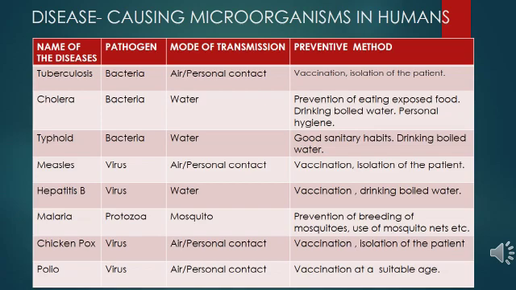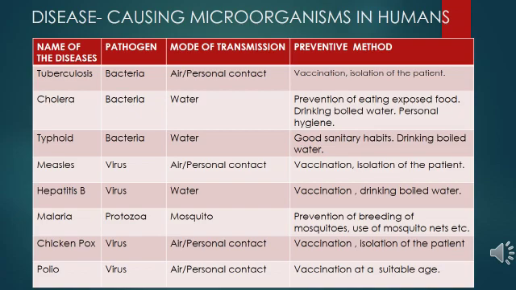Diseases that can be spread from an infected person to a healthy person are called communicable diseases. They are caused by pathogens that can enter the body through the air we breathe, the water we drink, and the food we eat. Some insects and animals are carriers of disease causing microbes, for example housefly and mosquito. Pathogens stick to the body of houseflies when they sit on garbage and animal excreta and get transferred onto the uncovered food the flies sit on.